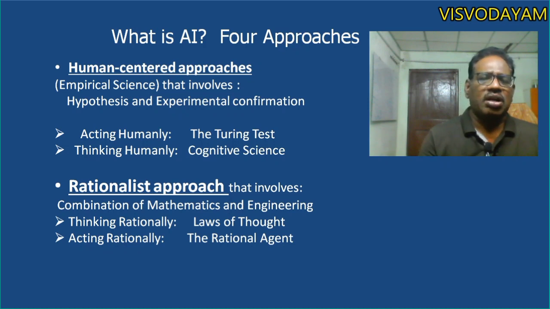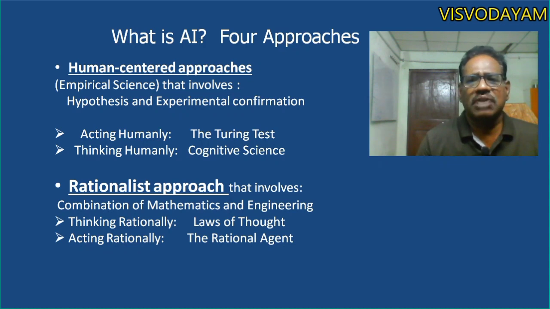For acting humanly, the Turing test was taken as standard. Thinking humanly, we are taking cognitive science as standard.